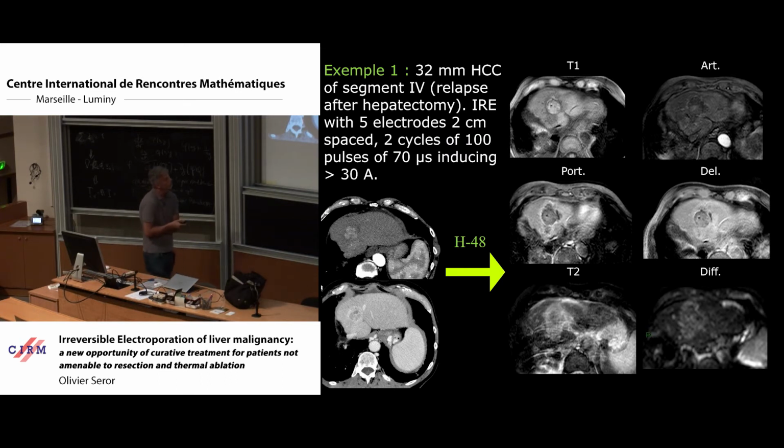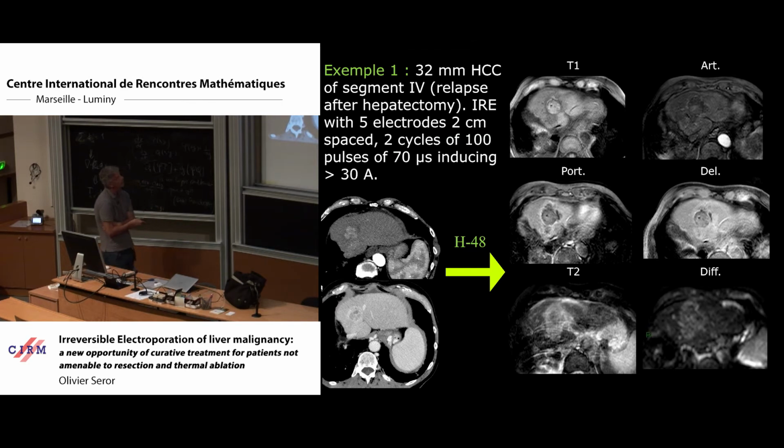You can see that the tumor here is white, surrounded by something more black. With this other contrast, the tumor is still black and surrounded by something white. This is the same situation here with diffusion.